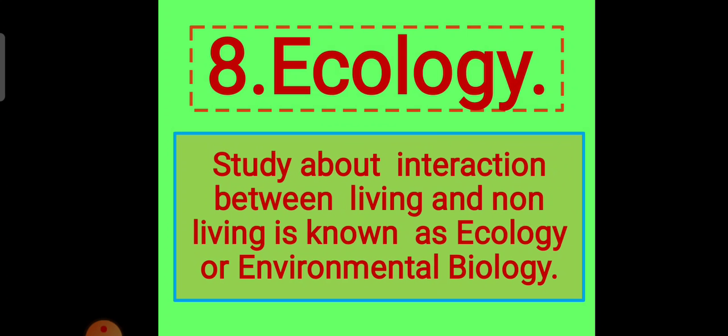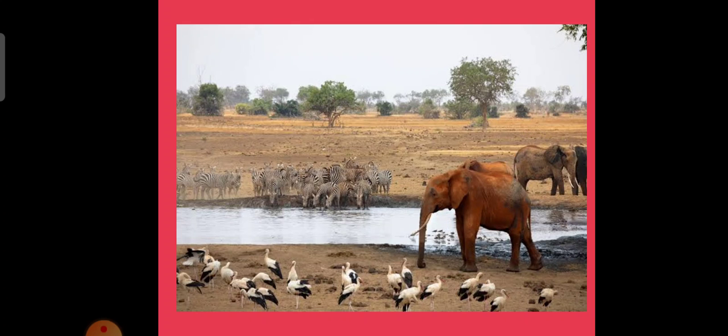Ecology, it is also a Greek word taken from oikos, which means home. It is the study about the interaction between living and non-living things, that is known as ecology. It is also called environmental biology. For example, these are the different kinds of populations living in an area, that is known as the environment.